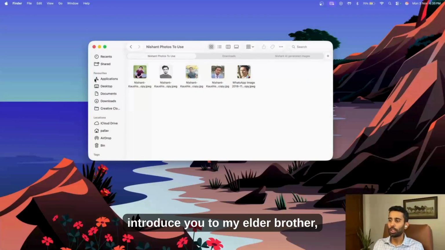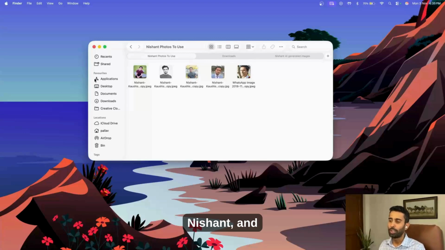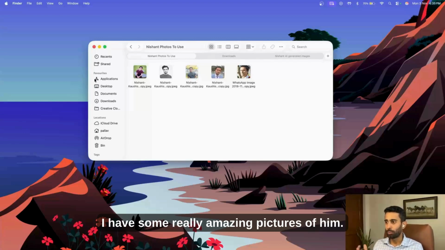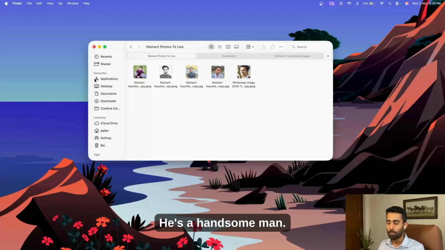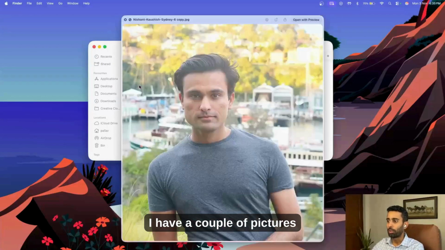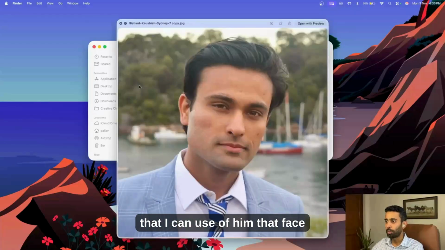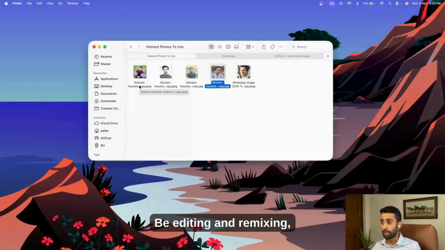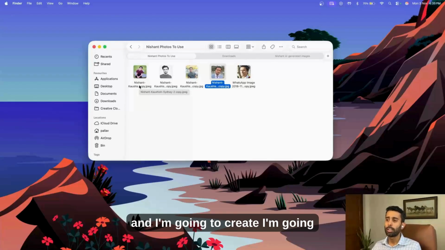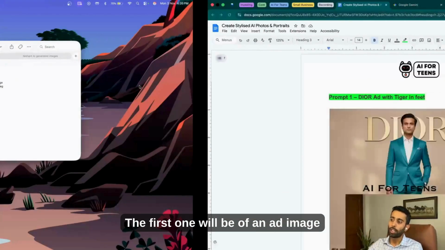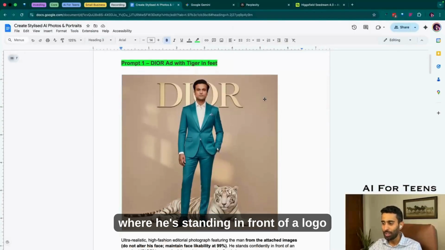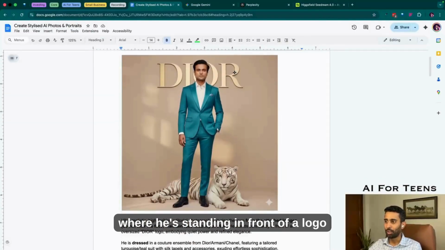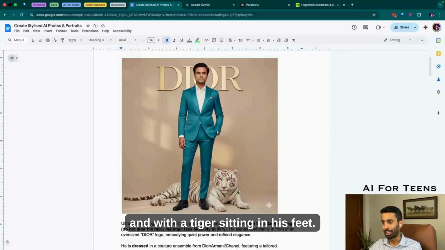All right, let me first introduce you to my elder brother, Nishant. And I have some really amazing pictures of him. He's a handsome man. And as you can see, I have a couple of pictures that I can use of him with face close up. These are the images that I'm going to be editing and remixing, and I'm going to show you three concepts today. The first one will be of an ad image like this, where he's standing in front of a logo and with a tiger sitting at his feet.